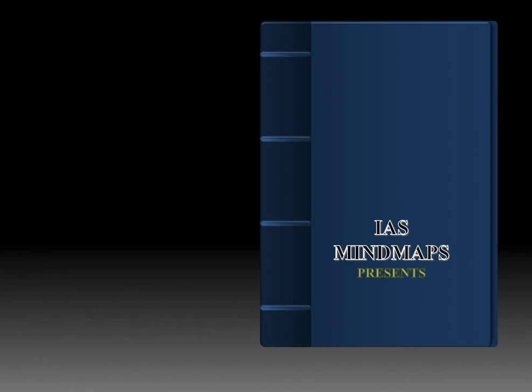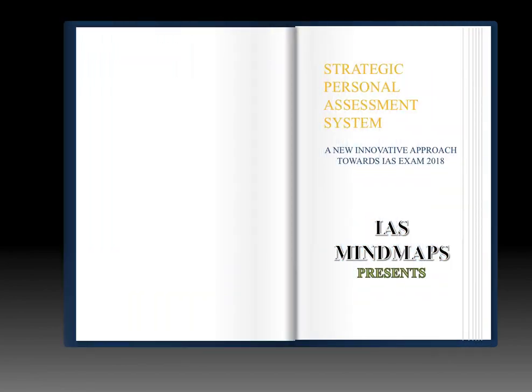As all of you know, we have embarked upon a beautiful journey for achieving success in UPSC 2018 prelims and mains examination through the planning under strategic personal assessment systems. And under this plan, as all of you know, you are getting weekly targets. The plan started on 25th of November. And as per the plan, the next 6 months were divided into 6 monthly timelines or deadlines. And each of these months have been divided into weekly targets.